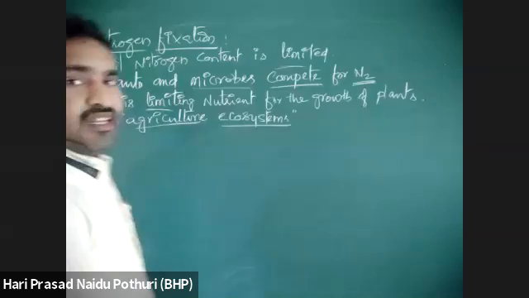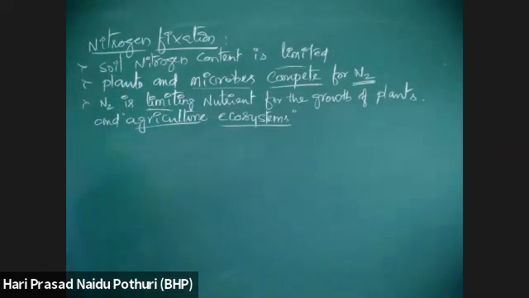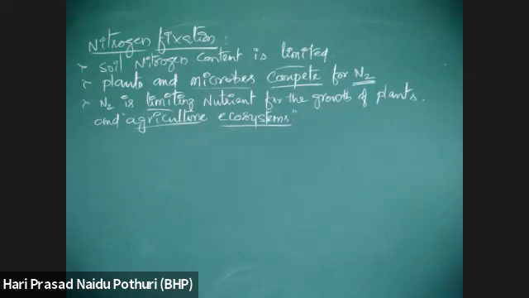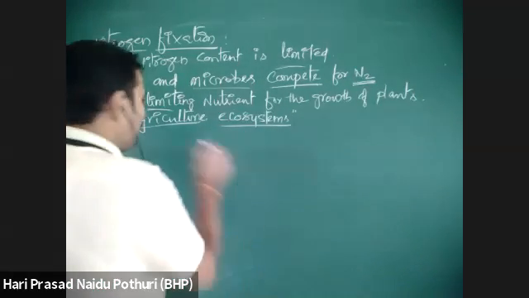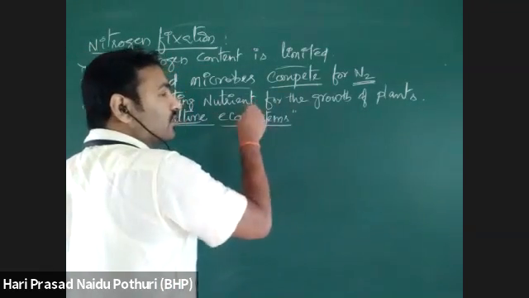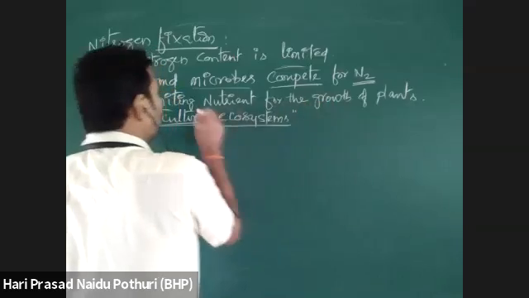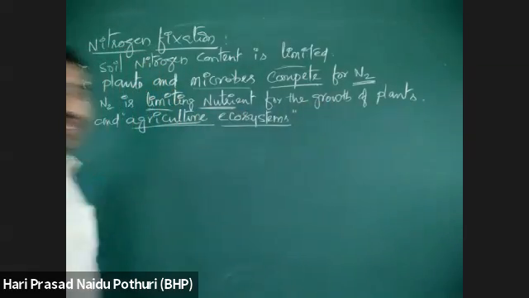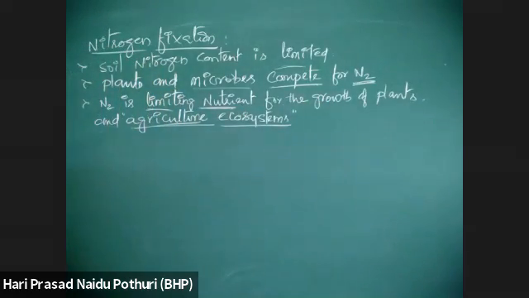Here the agriculture ecosystem means whatever crop field we are growing, whatever crop we are cropping, the growth of that crop depends on nitrogen availability, and the yield of the crop also depends on the availability of nitrogen.